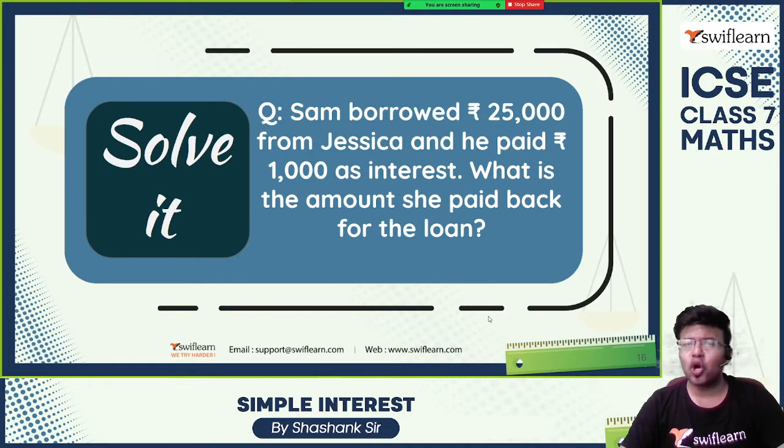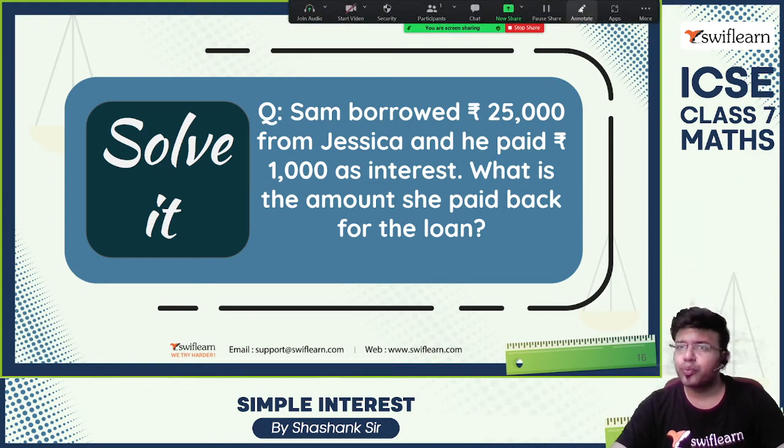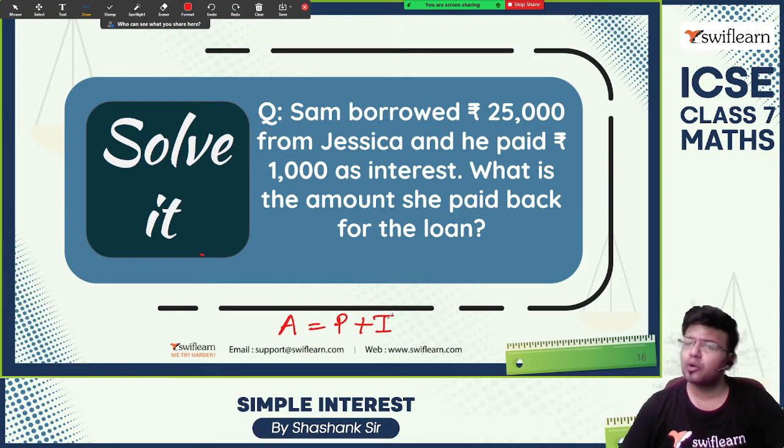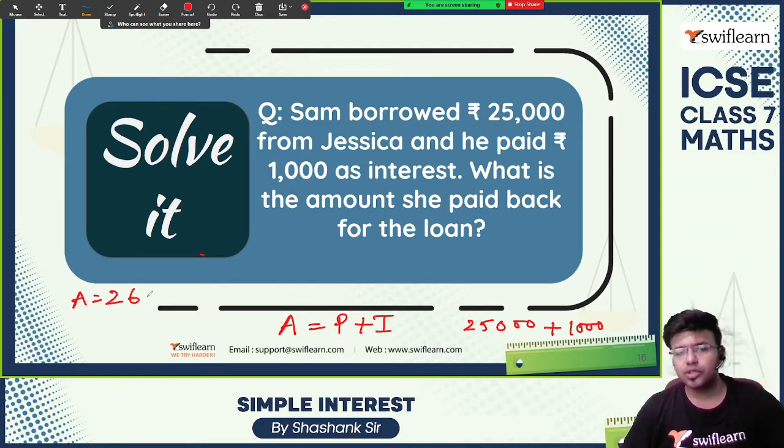For example, let's solve a problem. Sam borrowed rupees 25,000 from Jessica and he paid 1,000 as interest. What is the amount he paid back for the loan? Amount A is equal to principal amount plus interest. Principal is 25,000 plus interest is 1,000. So the amount which he needs to pay back is 26,000 rupees. This is the amount which we need to pay. Got this? Now, next problem.